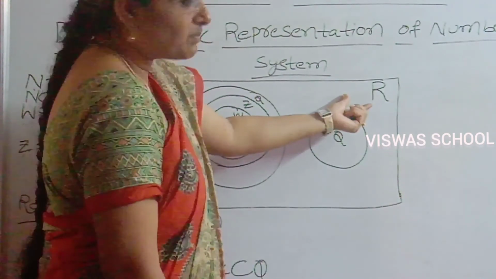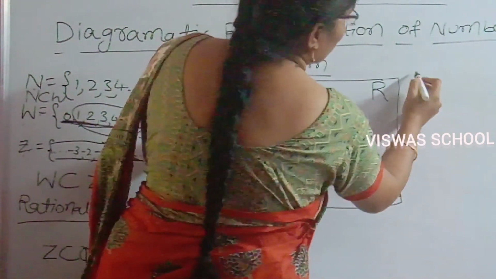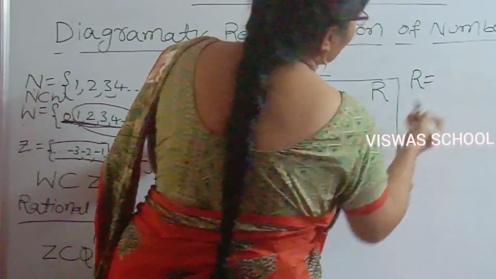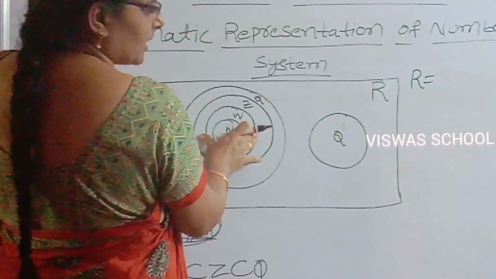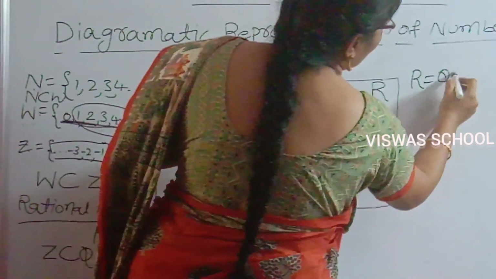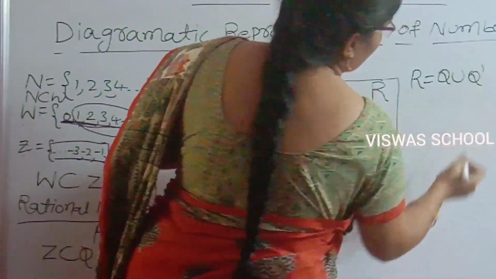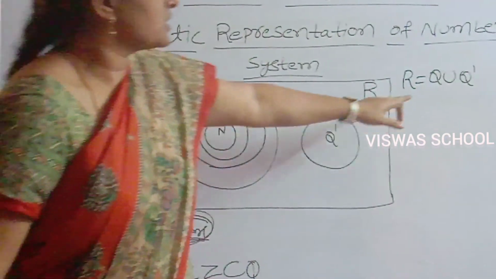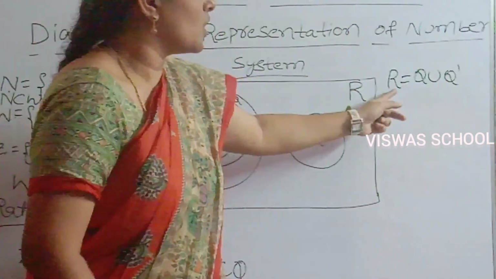What are real numbers here? R equals the combination of rational and irrational numbers. R equals Q union Q dash. The combination of rational and irrational numbers is called